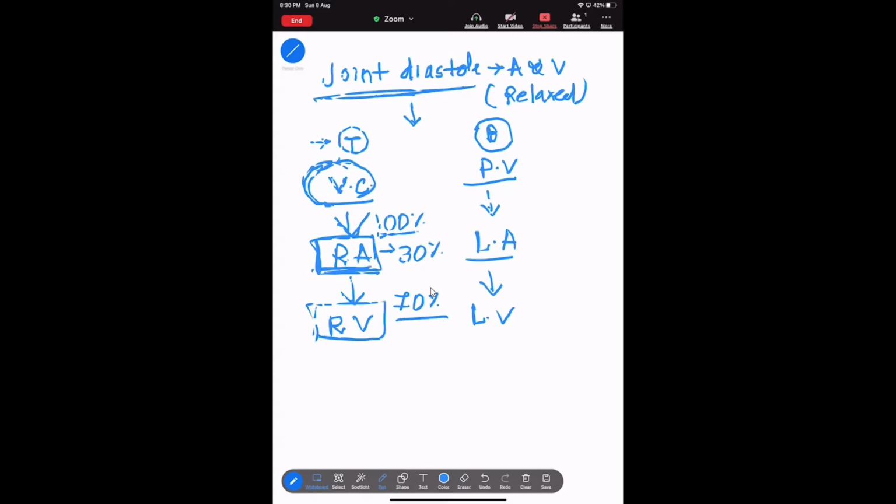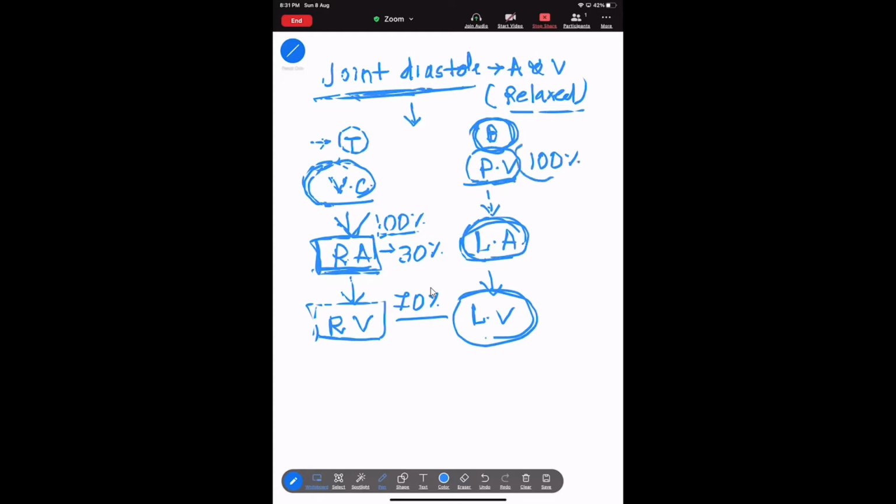This is the first step, that is the joint diastole. Then see, when this bicuspid valve is open, the blood will flow from the pulmonary vein towards the left atria, then from the left atria towards the left ventricle. Whenever the bicuspid valve opens at the time of relaxed state, the blood present is 100% inside this pulmonary vein.